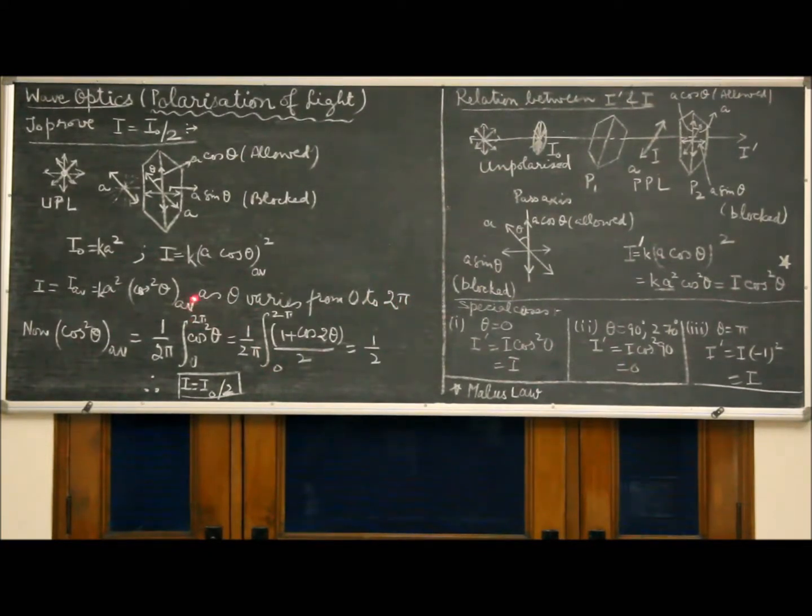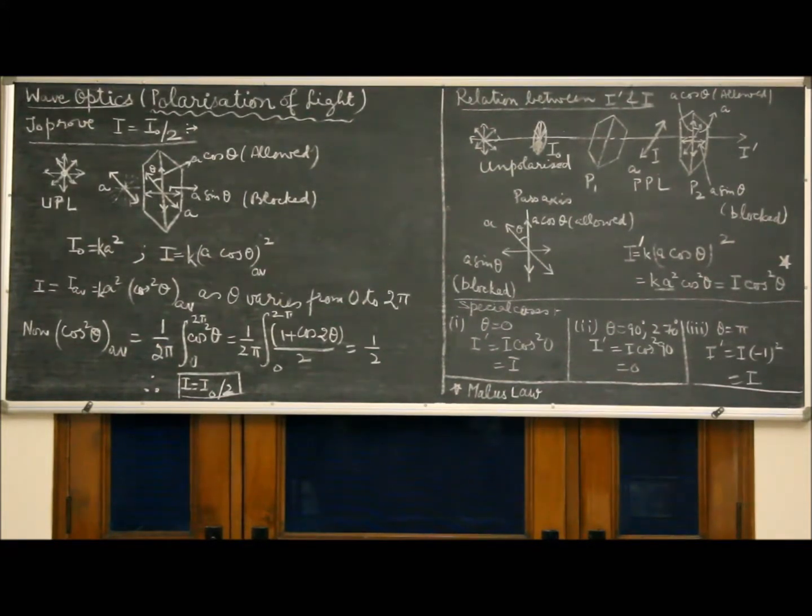Now this we can evaluate mathematically. Cos square theta average is 1 over 2 pi times the integral of cos square theta, theta varying up to 2 pi. You can use this trigonometric relation: the integral of cos 2 theta over a complete cycle will be 0. So you get I is equal to I0 by 2. Hence, if unpolarized light of a certain intensity is incident on a Polaroid, it polarizes the light and allows only half the intensity of the incident light.